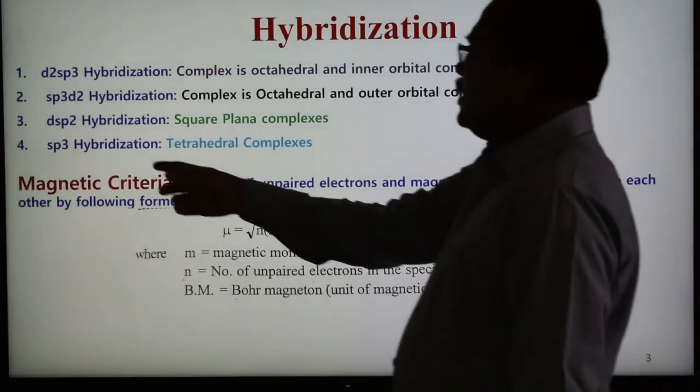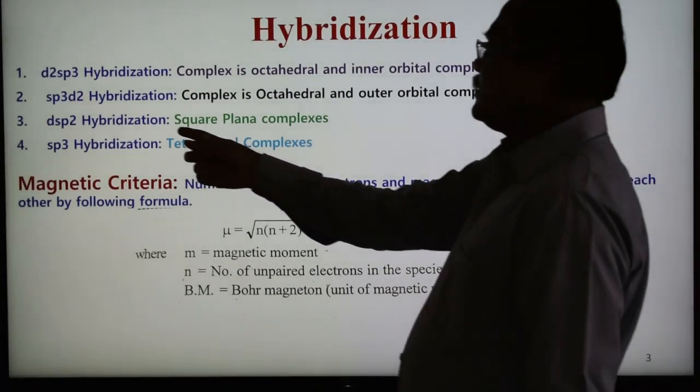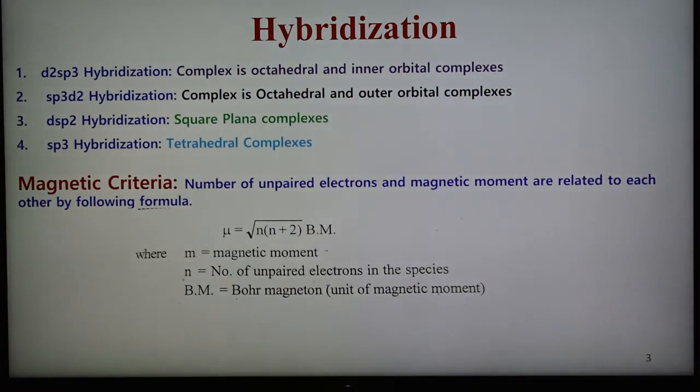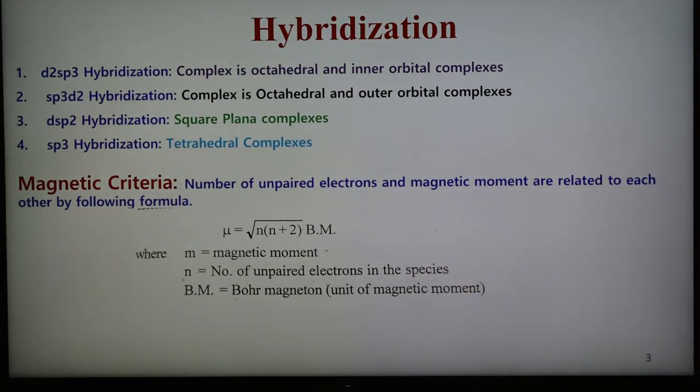And the third one is dsp2 hybridization. In this case 1d, 1s and 2p orbitals undergo hybridization, forming square planar complexes. So the geometry in this case is square planar. And the fourth one is sp3 hybridization. In this case 1s and 3p orbitals undergo hybridization, forming a complex with tetrahedral geometry. So this is known as tetrahedral complexes. So 4 types of hybridization occur in the formation of complexes.